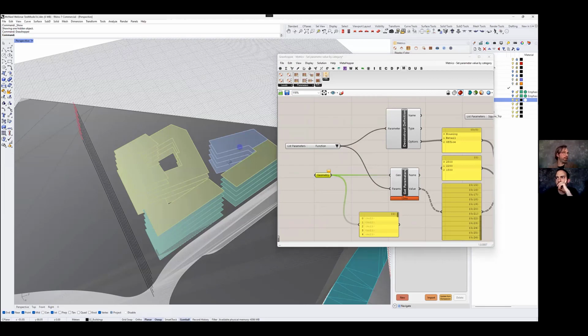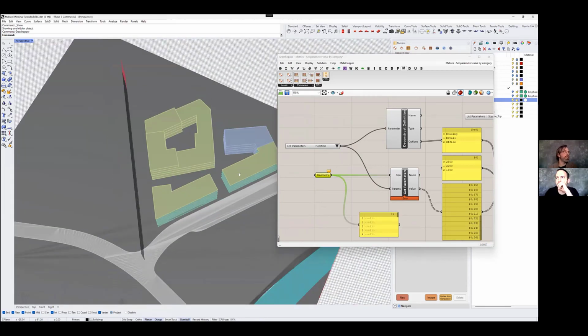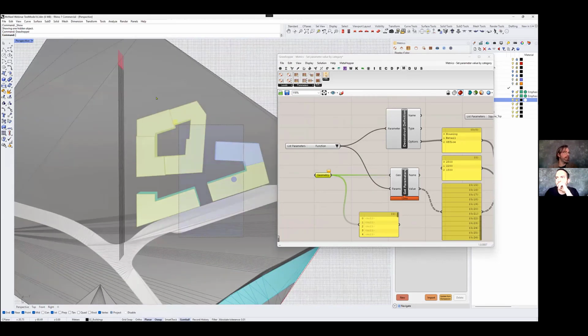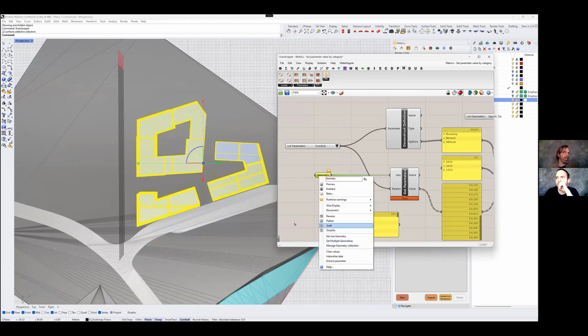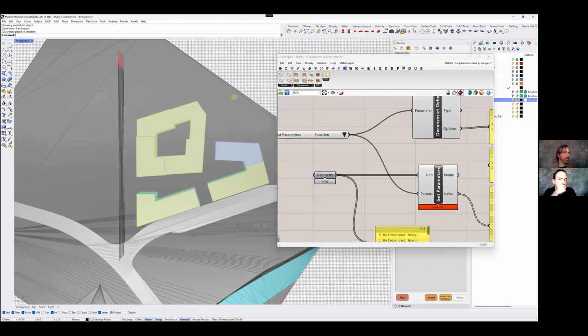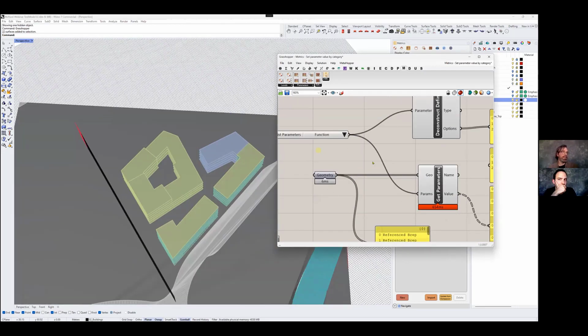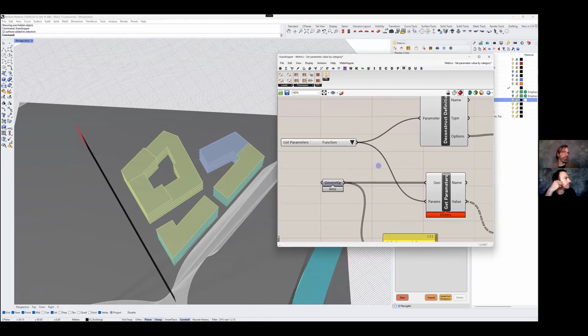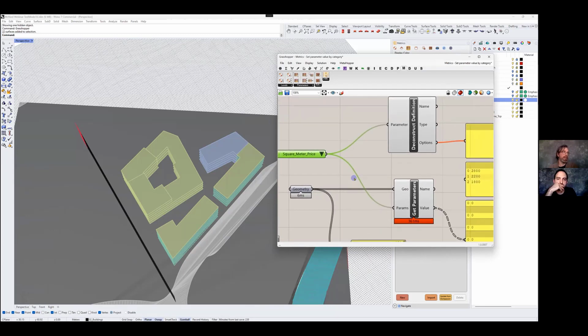and I will start by fetching all the geometry again in here. Maybe I could do some kind of fancy pipe, but I'll just do it manually now. What I want to do is get the square meter price from these objects. I select the square meter price parameter here.